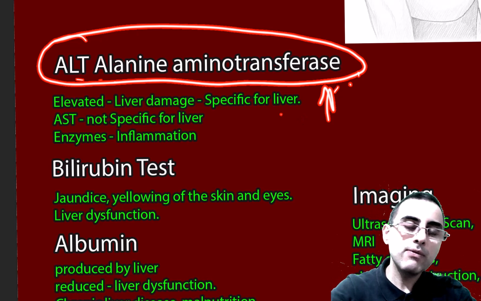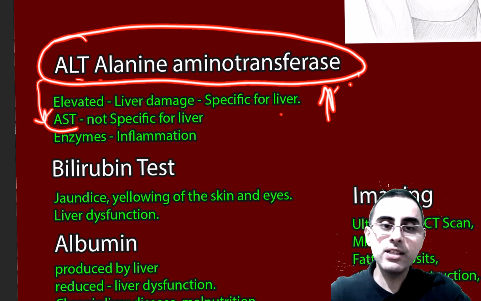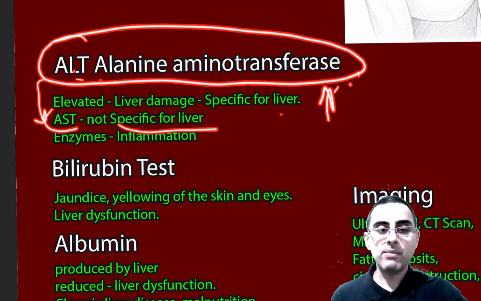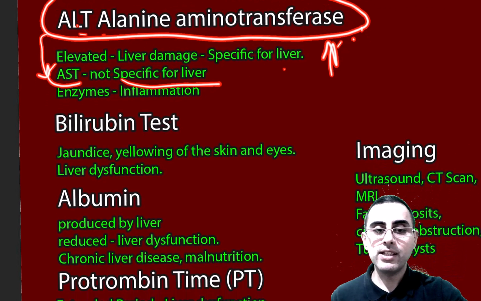Also, it's frequently measured alongside AST. AST is aspartate aminotransferase. It's not specific for liver, but in combination with ALT, it's also informative and indicates liver damage.